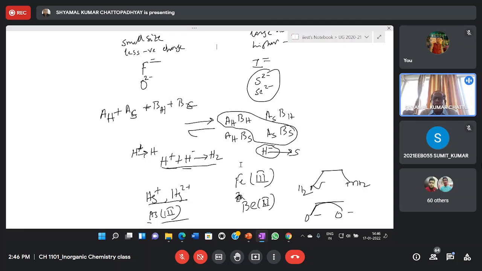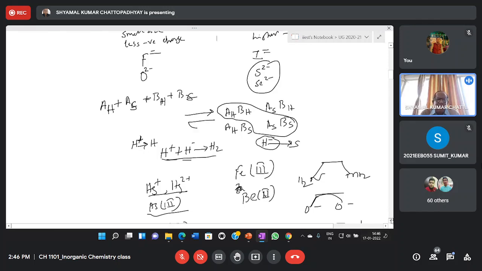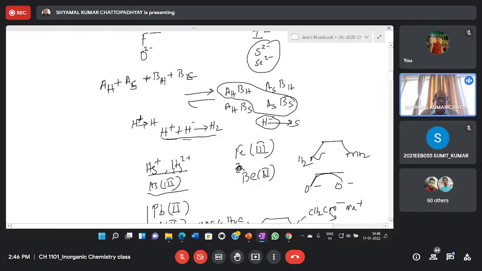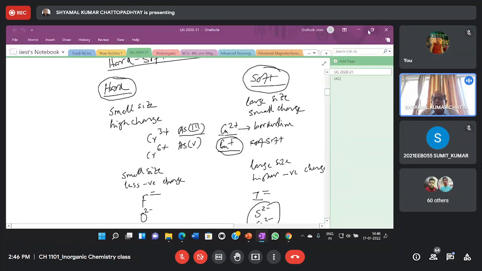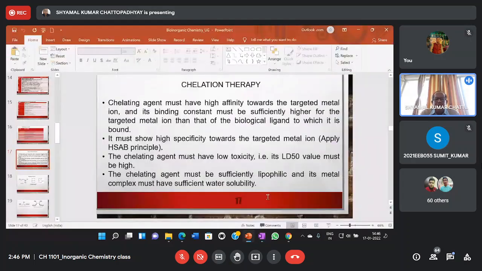On the other hand, if you have, say, arsenic poisoning, since arsenic 3 is more or less a borderline case, probably we can use a soft or a mix of hard and soft donor ligands. So that's how you design your ligands to get the best possible solution for your chelation therapy.